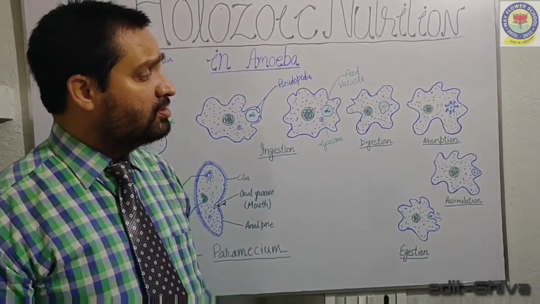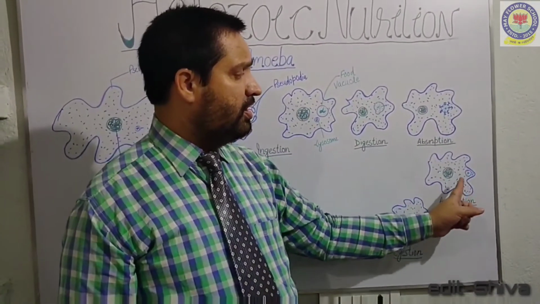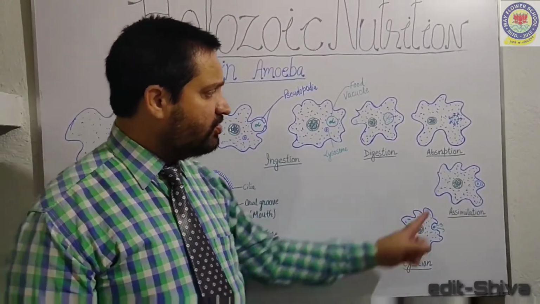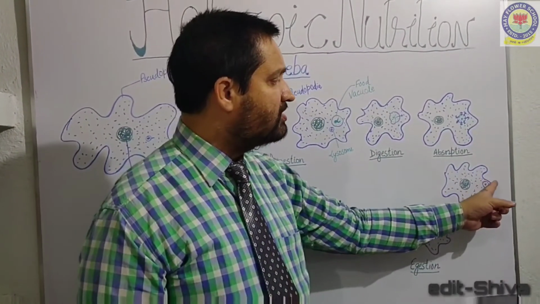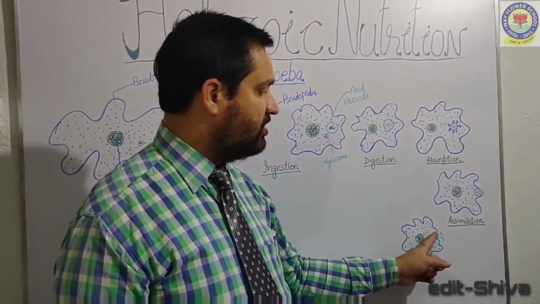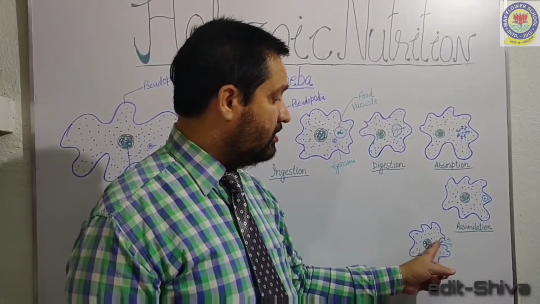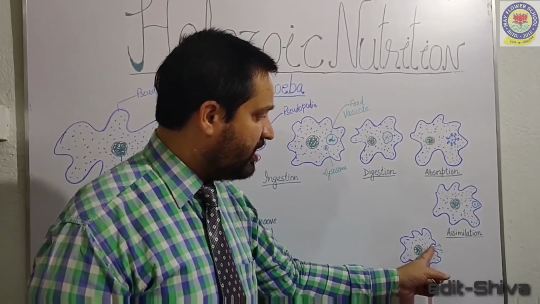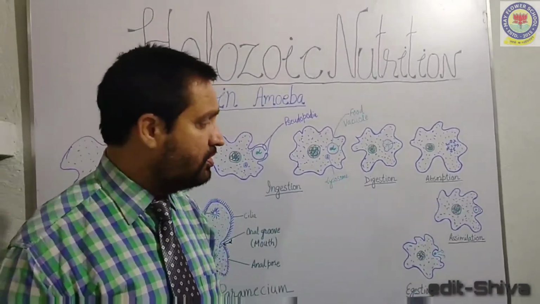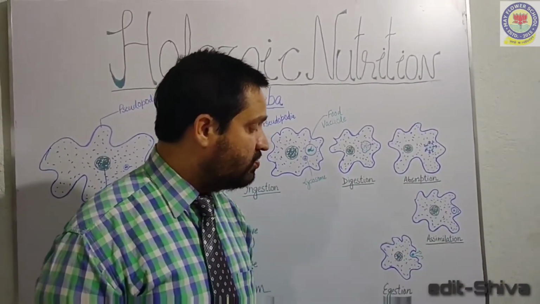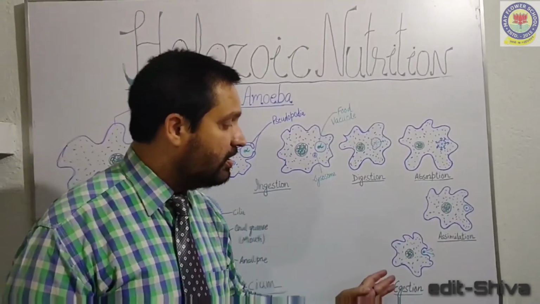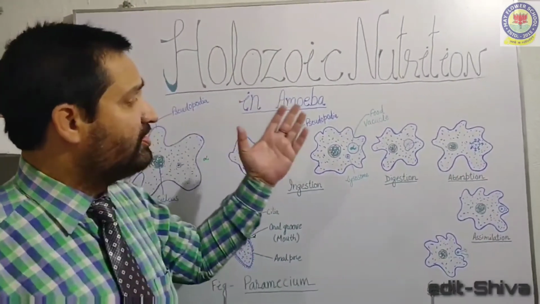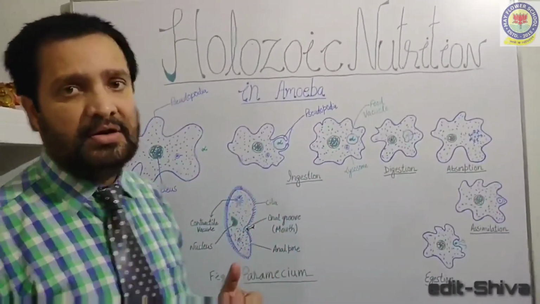During this process, some of the undigested food remains left in the vacuole. As a result, this vacuole moves towards the surface of the body and bursts. As a result, the waste product, that is the undigested food, is thrown out to the environment. This is called egestion. So this is all about the holozoic nutrition in amoeba. Thank you.